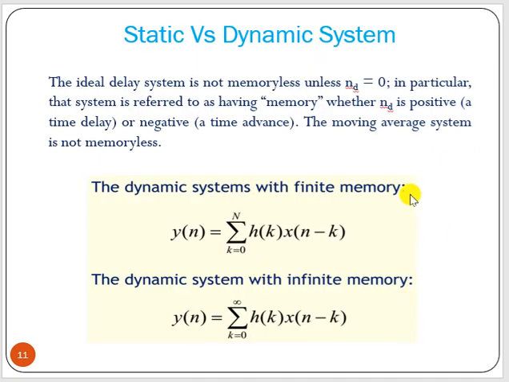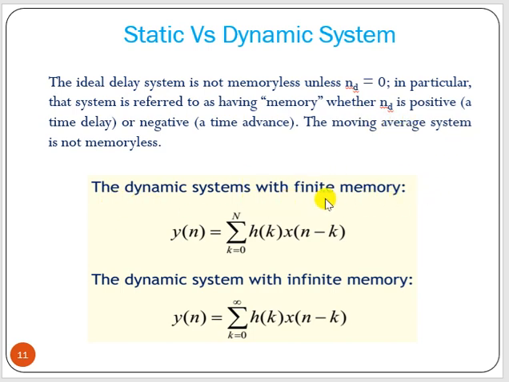So the ideal delay system that we have seen is not memoryless unless nd equals 0. If nd is 0, then it becomes memoryless, otherwise it has some memory. It should have memory to store the past data.